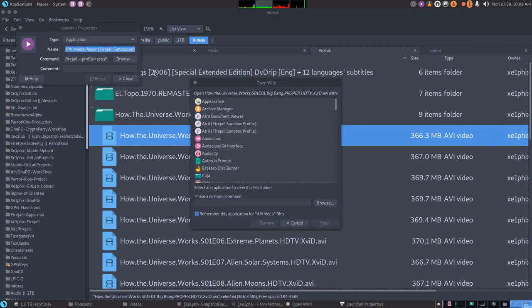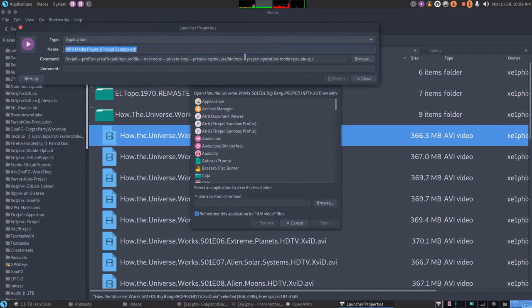So what we're going to do here is grab the syntax. So in the syntax we're saying use Firejail using this profile at this location, no networking, use a temporary directory, isolate the cache, and then run the mpv binary.